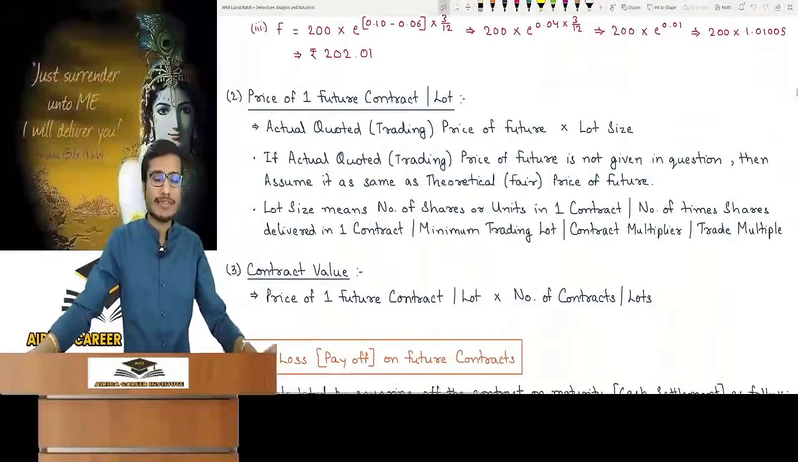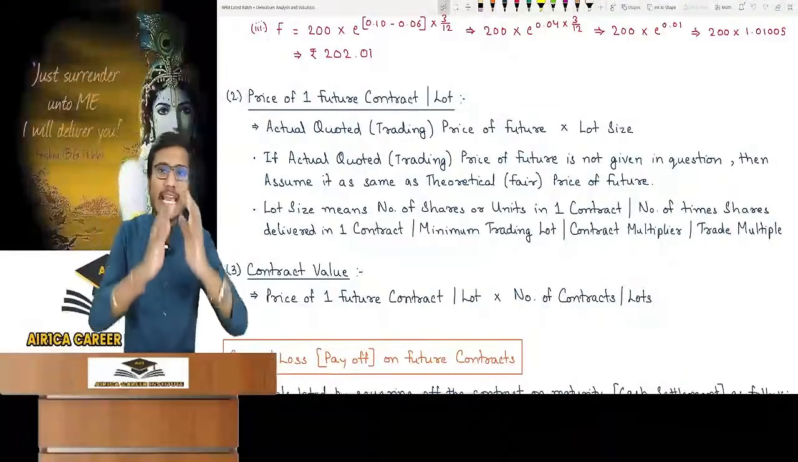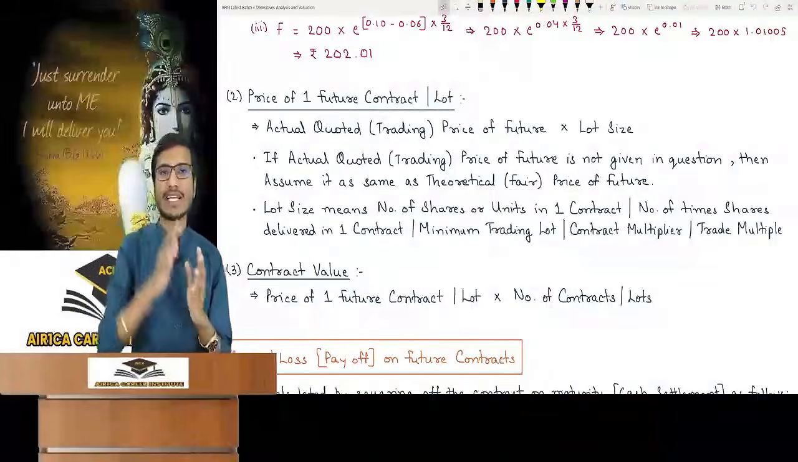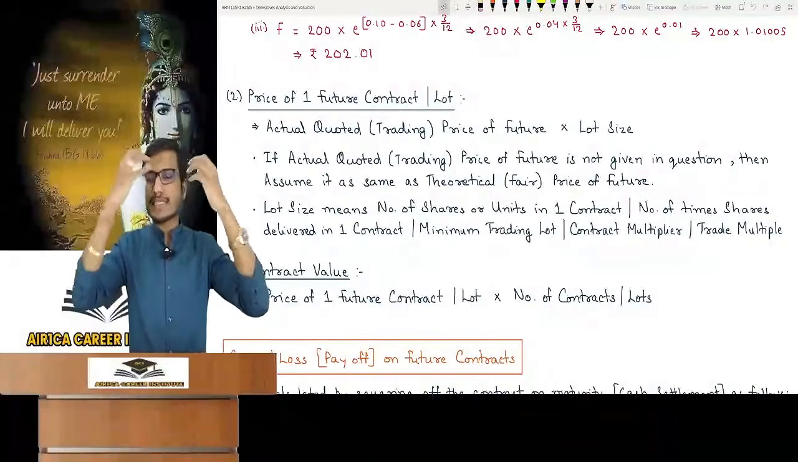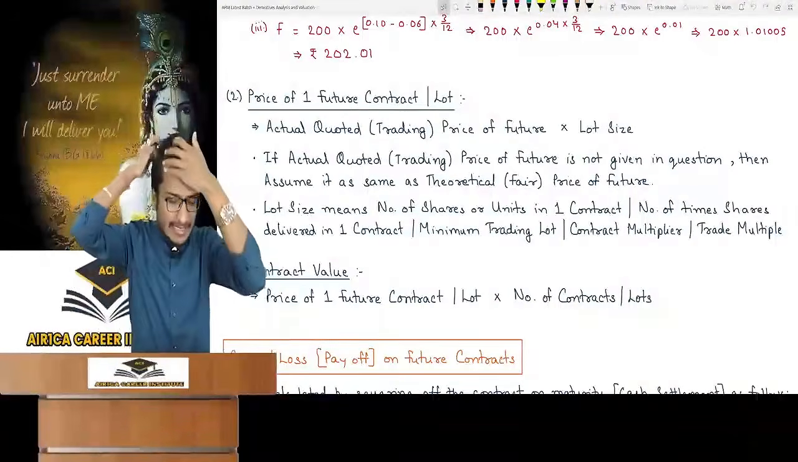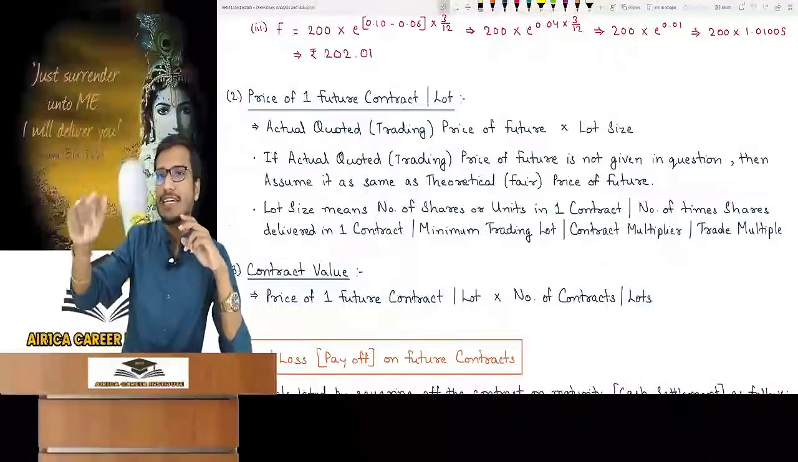Next point in this pricing of forwards and futures is the price of one future contract or lot. What will be the price of one future contract or lot? Listen very carefully. I went to the stock exchange and told them that I want to do betting on the Reliance share. Yes, you heard me right. I want to bet that the price will be more than 2500 after 3 months.